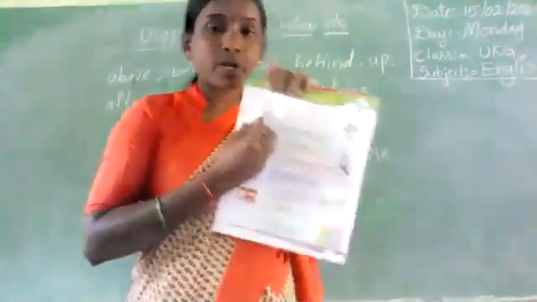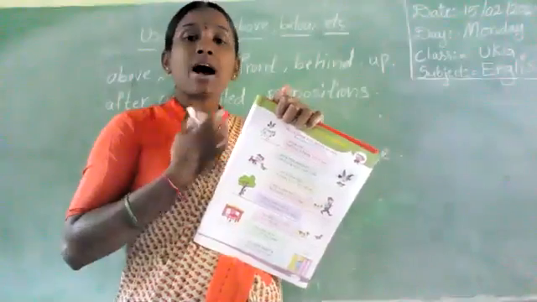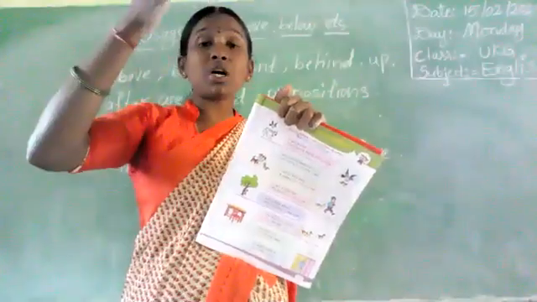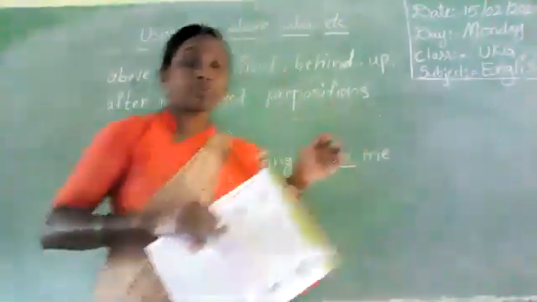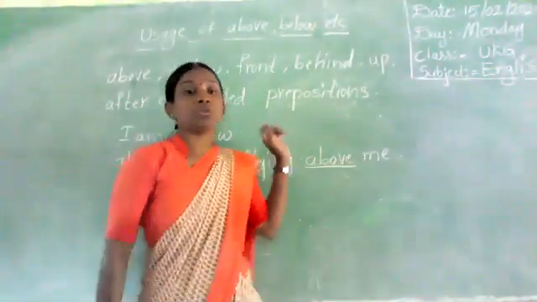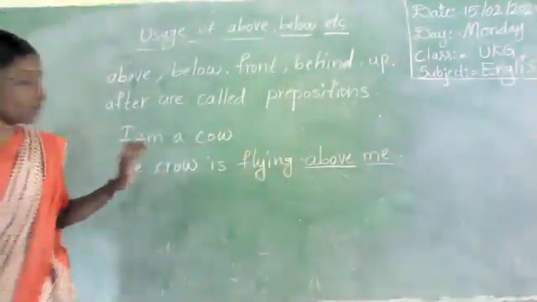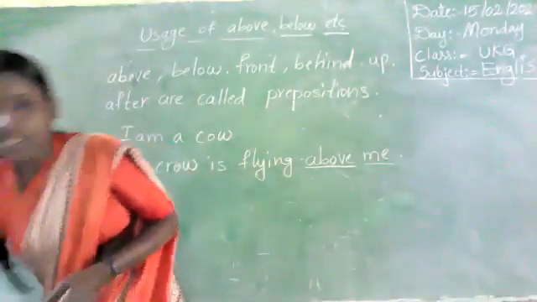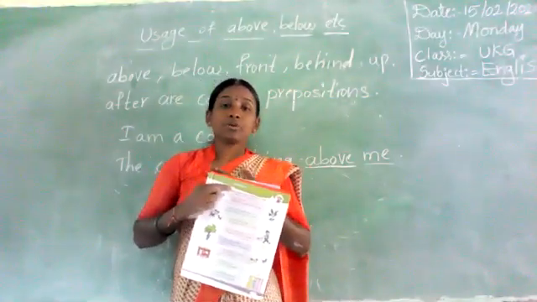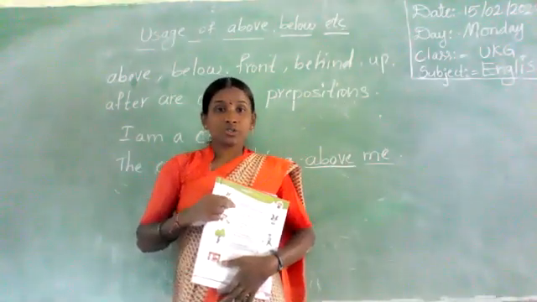This is a cow. I am a cow. Where is the crow? The crow is flying above the cow. Above me. The crow is flying above me. Who is me here? Cow. I am a cow. Where is the crow?